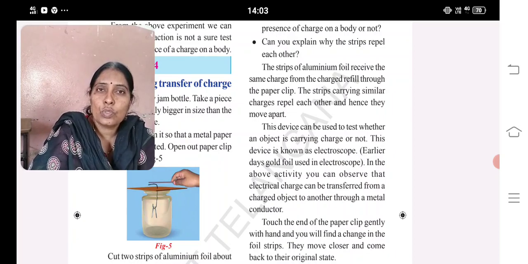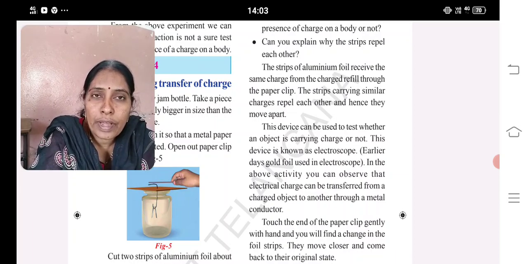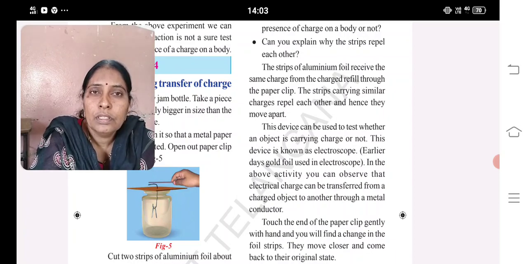What is an electroscope? The picture which you are seeing on the screen, that is Figure 5, is an electroscope. What are you finding in that figure? A jam bottle, a metal lid with a hole, a paper clip inserted through it, and two aluminium foils suspended or hung from the paper clip. This is the arrangement. Take an empty refill, rub it with a woolen cloth and place it on that.